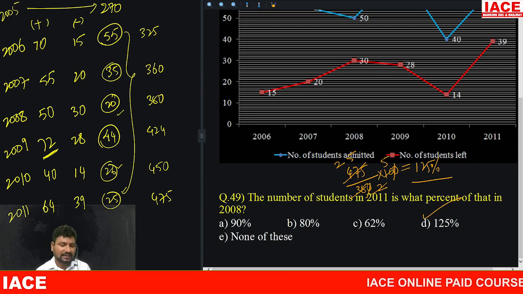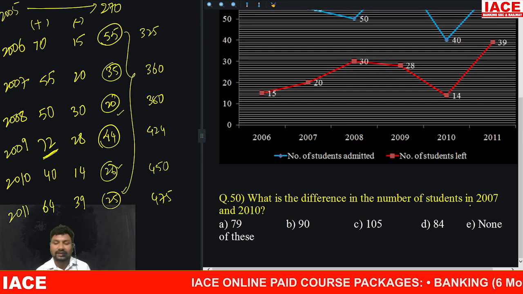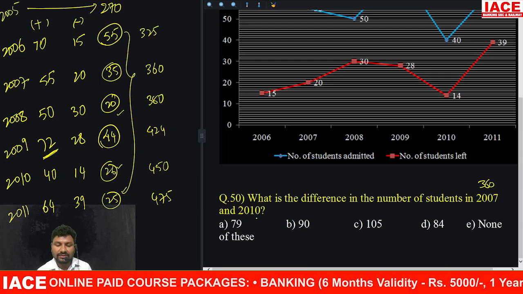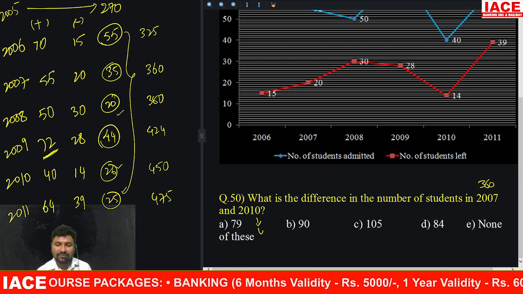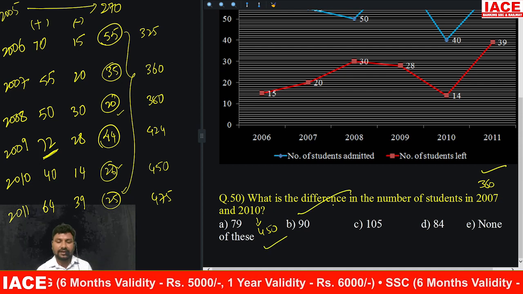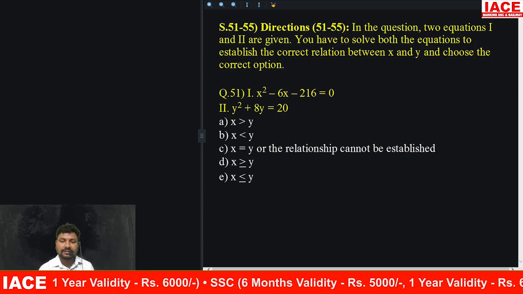125 percentage means which option is right? Option D is right. What is the difference in the number of students from 2007 to 2010? 2007 total number of students is 360. In 2010 number of students is 450. 360 to 450 difference is how much? 90. Option B.